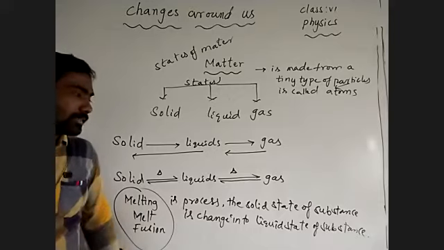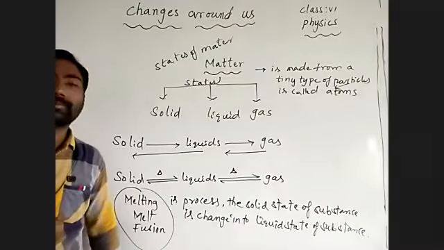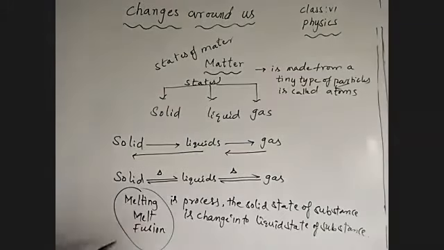When the state of a solid substance is changed into the liquid state of the substance, that is called the melting process, or melt, or otherwise fusion.